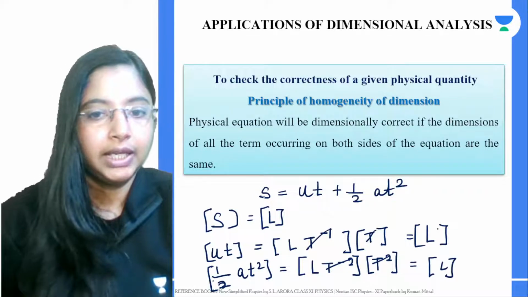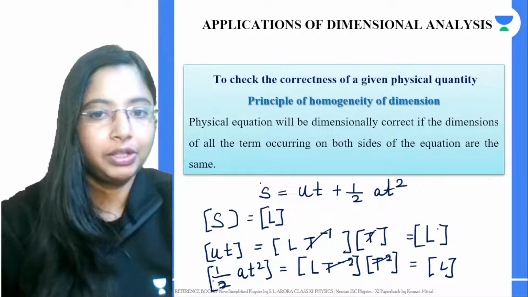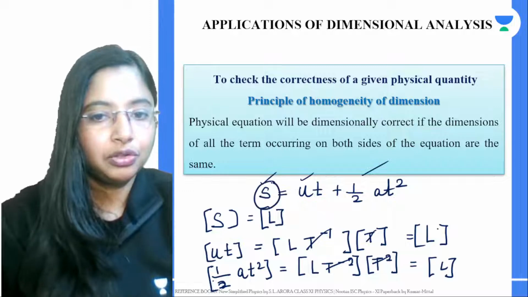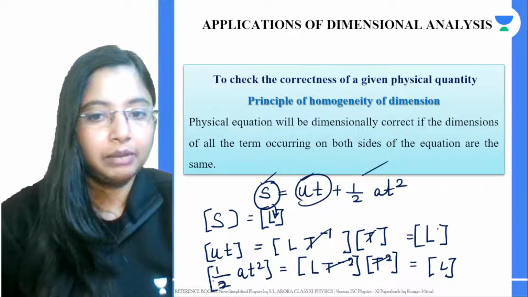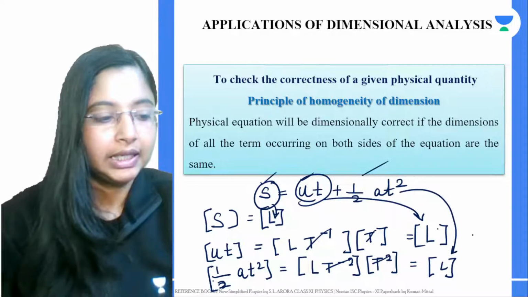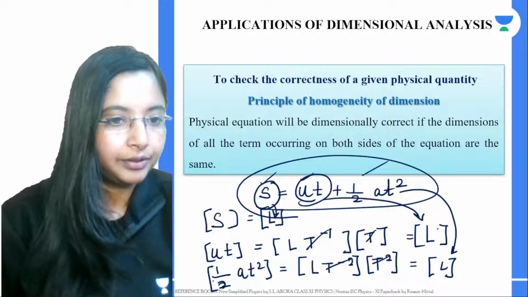So the physical equation will be dimensionally correct if the dimension of all terms on both sides of the equation are the same. Here the dimension of this quantity is L, the dimension of this quantity is also L, and the dimension of this term is also L. Then the equation that you have taken is physically correct.